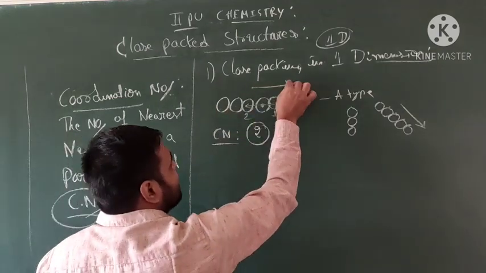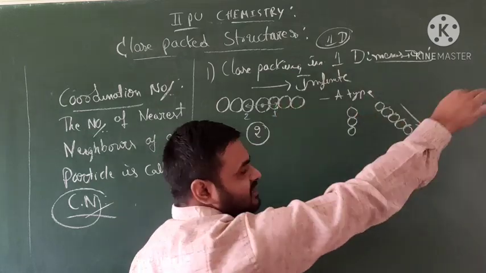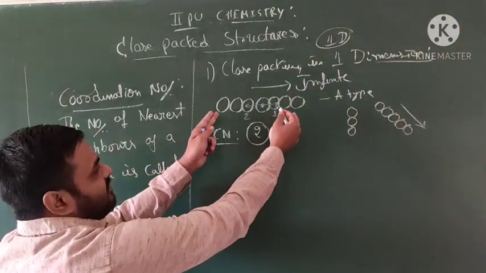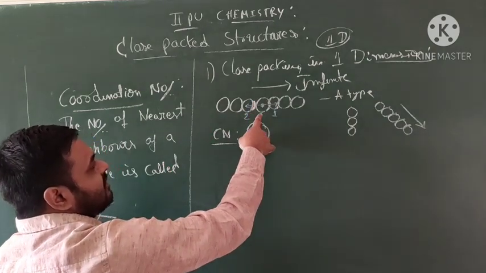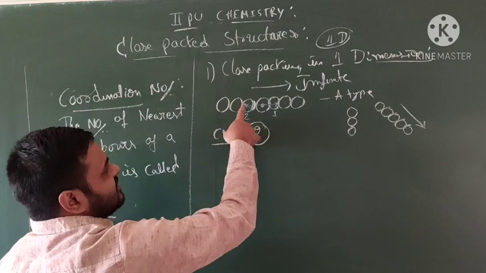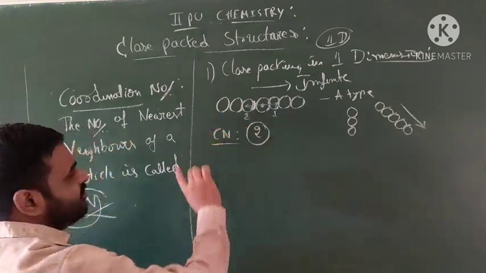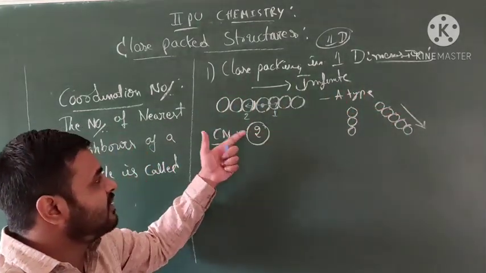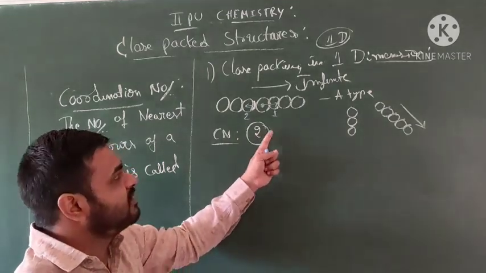This is an infinite, continuous series, and we generally represent it with 4 or 5 atoms. Here, the 2 nearest neighbors are in contact, so in one-dimensional close packing, the coordination number is 2.